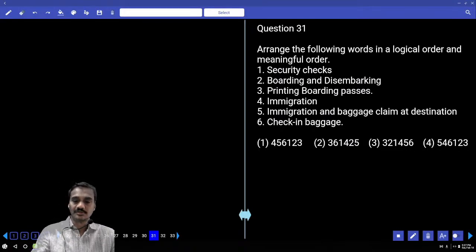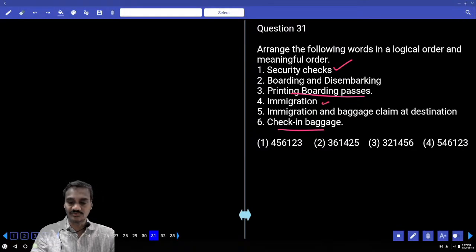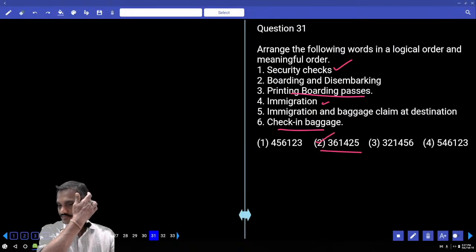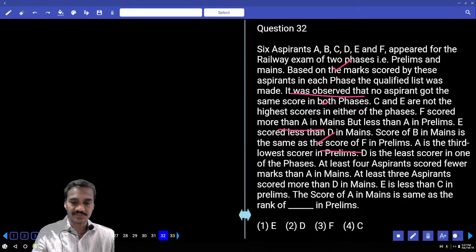Yes. Now, printing boarding passes, then followed by check-in baggage. Then next one, security checks. And followed by what? Immigration. 3, 6, 1, 4. Where is 3 followed by 6? Choice 2. Now 3 followed by 6, you have only choice 2 as your answer. Then coming to question number 32.